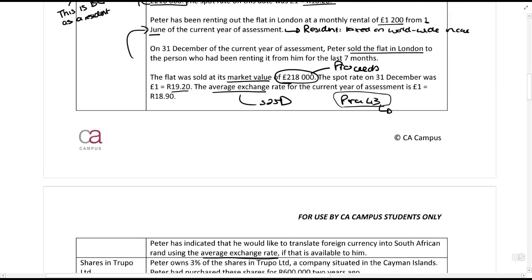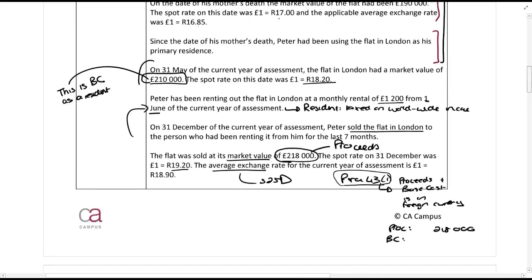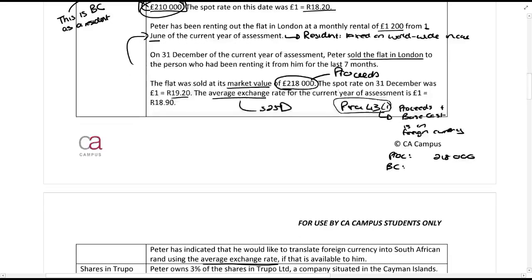Okay, basically what paragraph 43(1) says is that if the proceeds and base cost are in a foreign currency, then you calculate the capital gain in the foreign currency. Proceeds is 218,000. The base cost is only the base cost from the date that he became a resident, 210,000. So that's 8,000. How do you make that little symbol? Pounds. Imagine that's a pound, I suppose. Wow, I don't actually know how to make it.